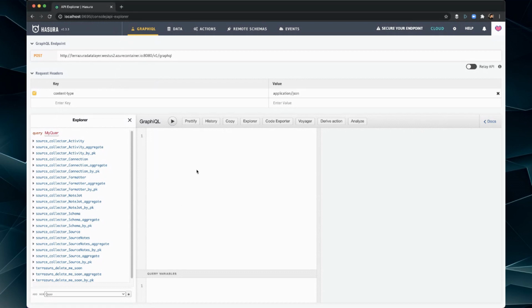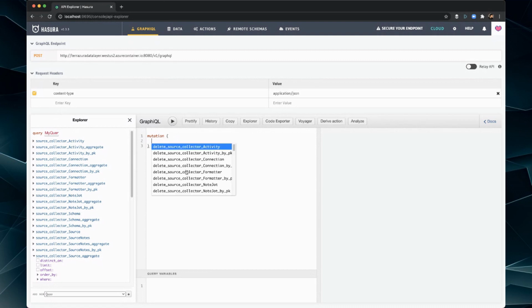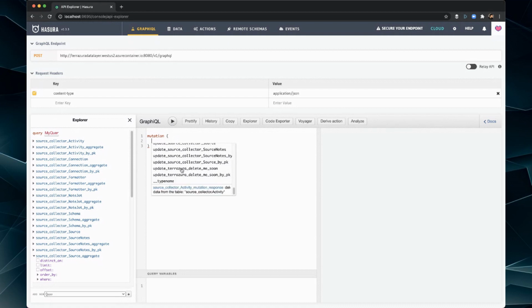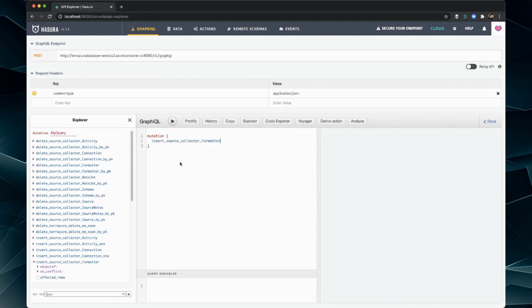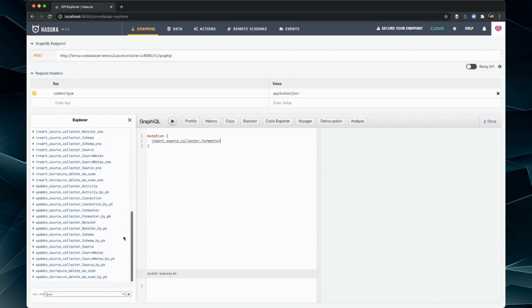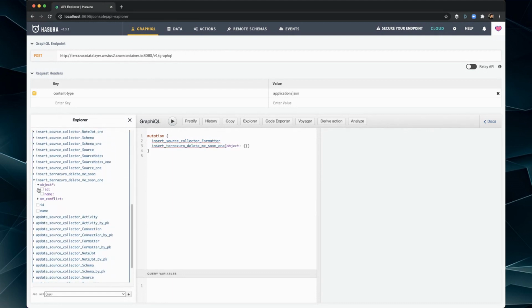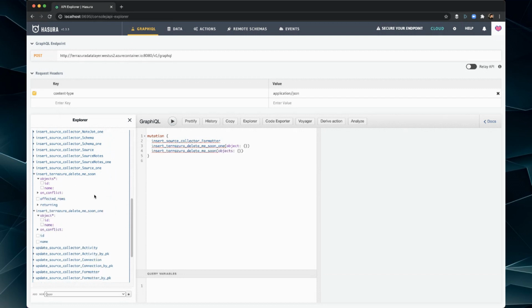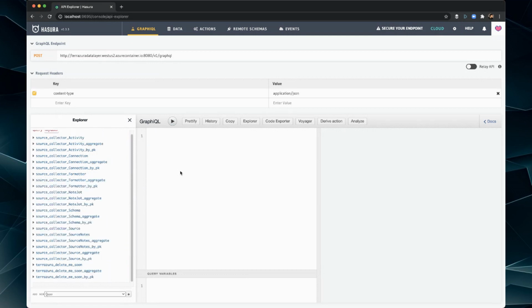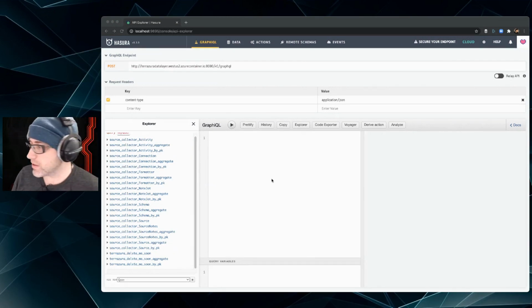So if we do our keyword of mutation here, open close braces, control space, you'll see we have all our update, inserts, and deletes now. So let's just pick one. And you'll see over here in the Explorer, it actually changes to the particular options we have. So you can do one insert at a time. You can do multiple objects at a time. So all of those functions are there to call out to the server itself, right?